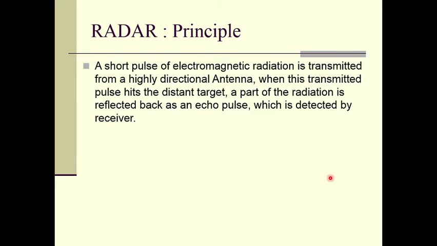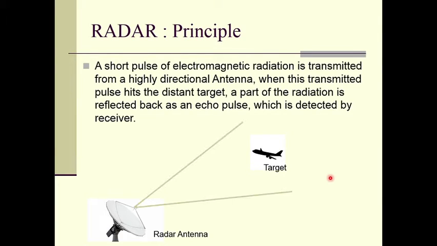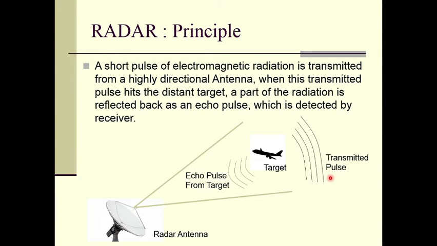Inside radar, a short pulse of electromagnetic radiation is transmitted from a highly directional antenna. When this transmitted pulse hits the distant target, a part of the radiation is reflected back and an echo pulse is detected by the receiver. So in this diagram you can see we have a highly directional antenna. That directional antenna will transmit the pulse to the distant target, right?